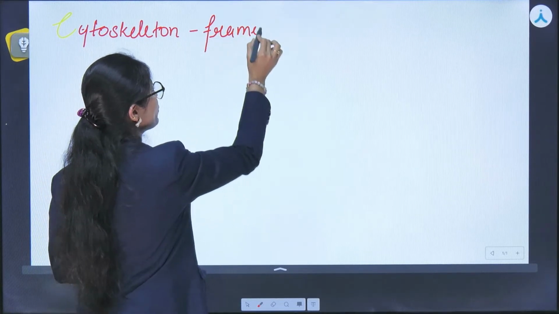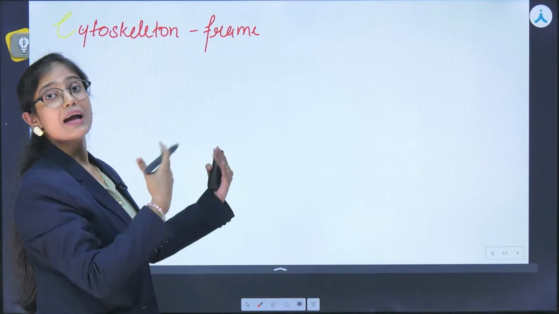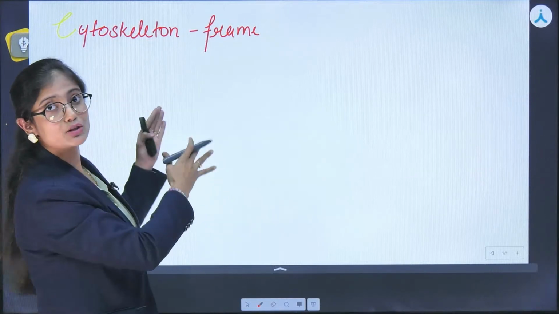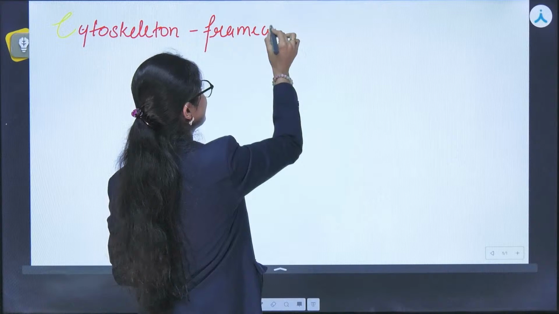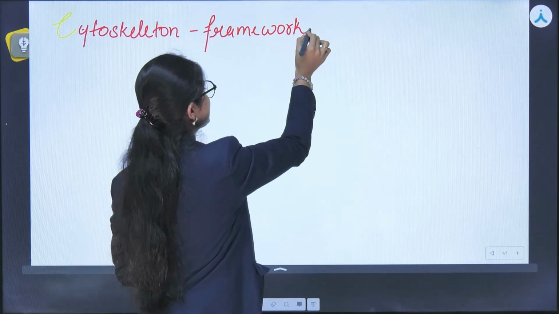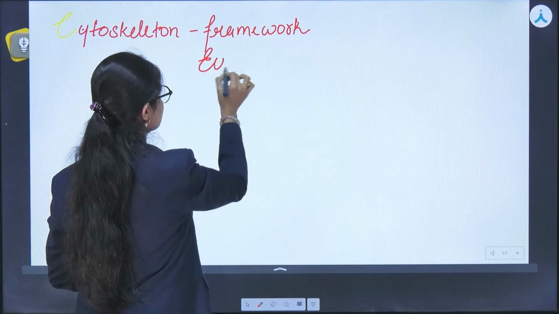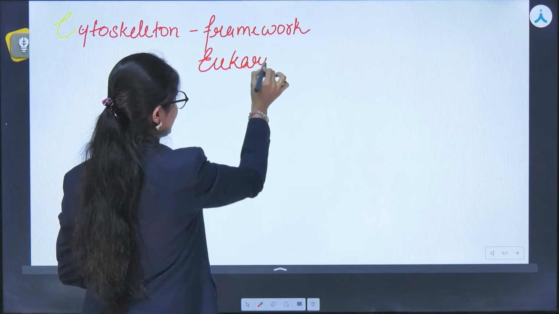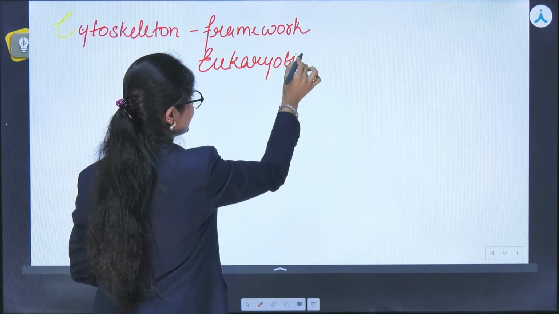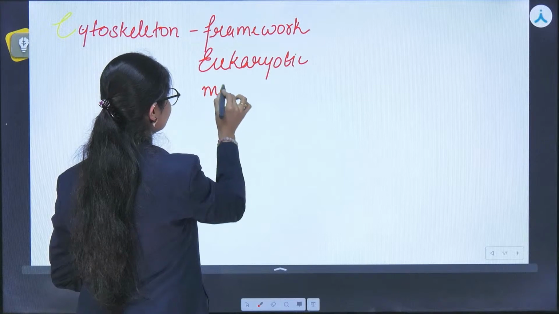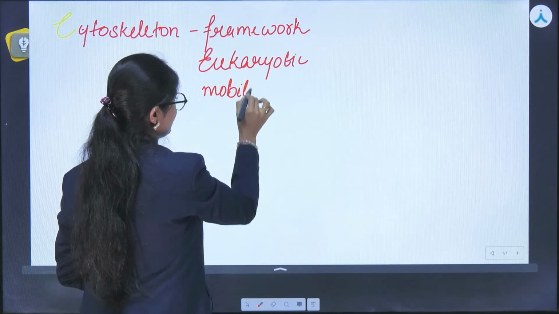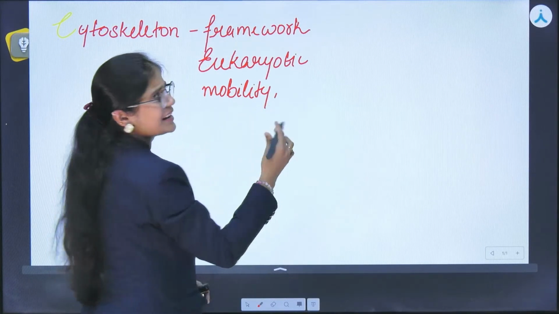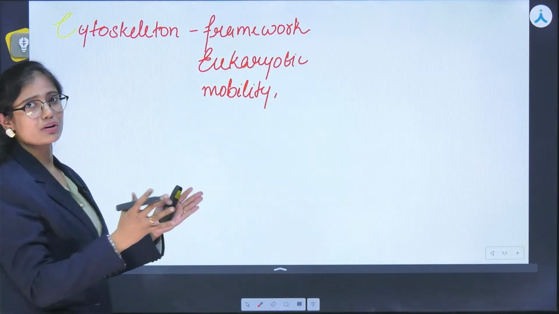Whatever framework or structure the cell has, it is because of the presence of cytoskeleton. And it is present in the eukaryotic organisms. If we talk about its functions, it helps in mobility, in providing the structure, maintaining the structure of the cell.